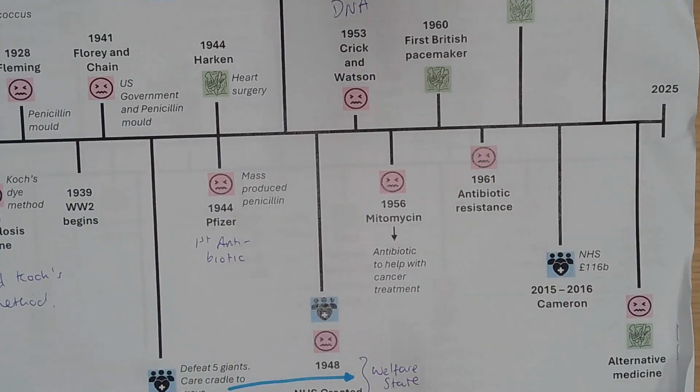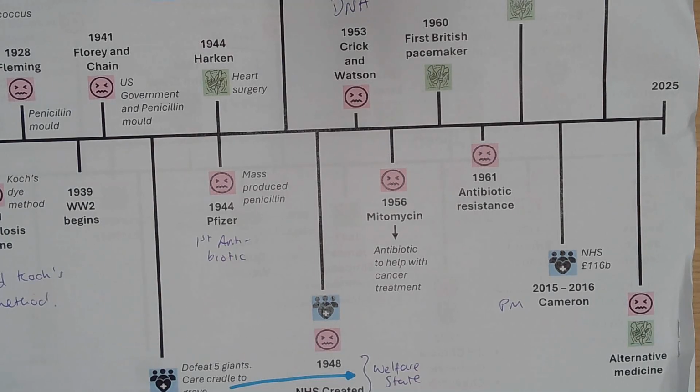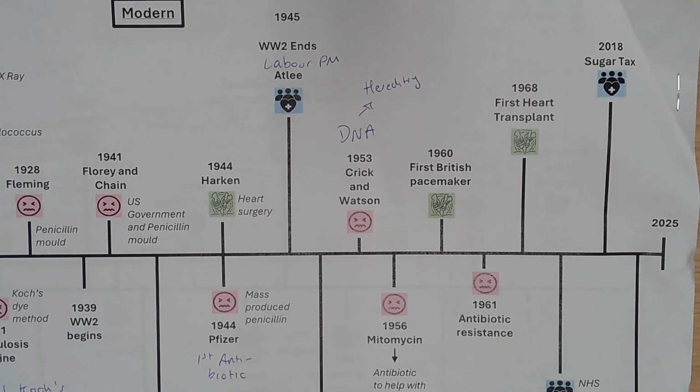and we think about public health, the Prime Minister of Britain, David Cameron, said that the NHS was costing £116 billion a year. So again, suggesting the cost of it was extraordinary. We've got the sugar tax in 2018 to help people become healthier. An example really there of positive health, trying to promote a healthy lifestyle.